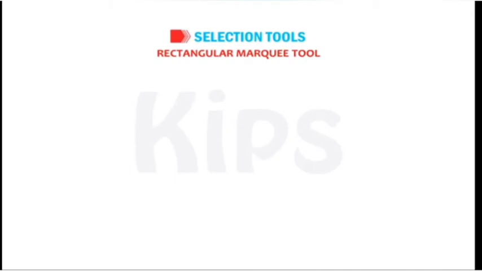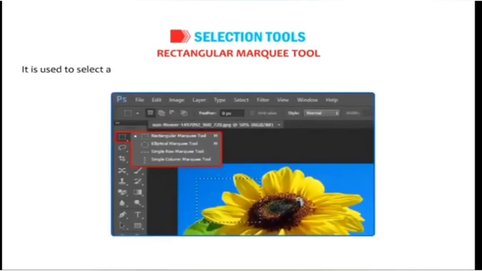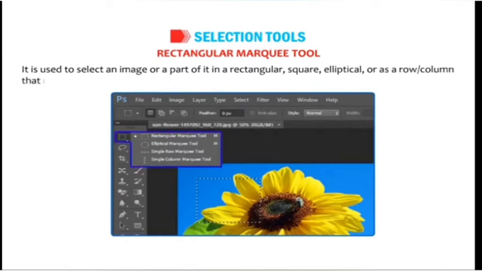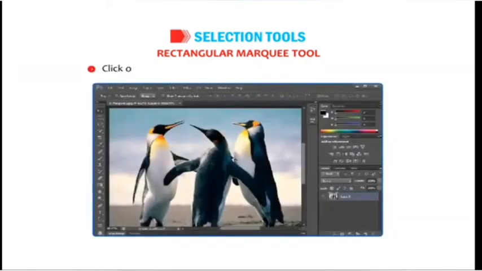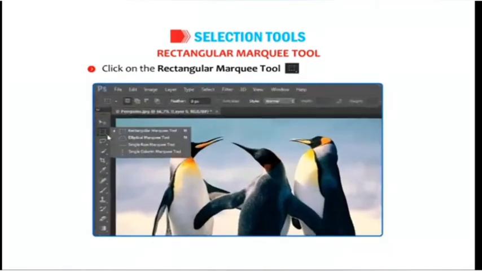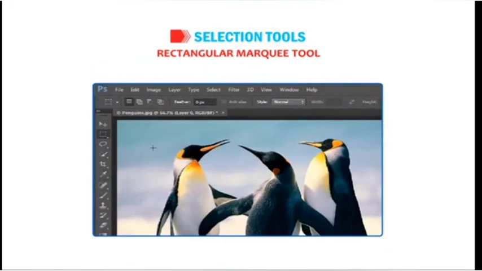Rectangular Marquee tool. It is used to select an image or a part of it in a rectangular, square, elliptical or as a row or column that is 1 pixel wide. Click on the Rectangular Marquee tool in the Tools panel. The cursor appears as a cross-hair sign plus.